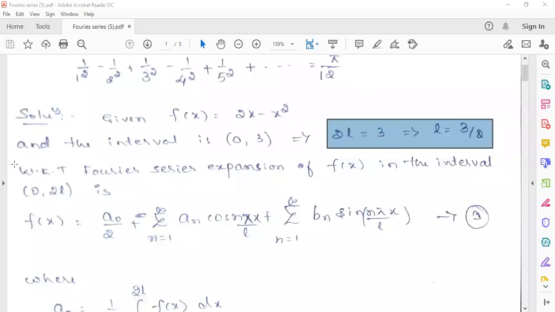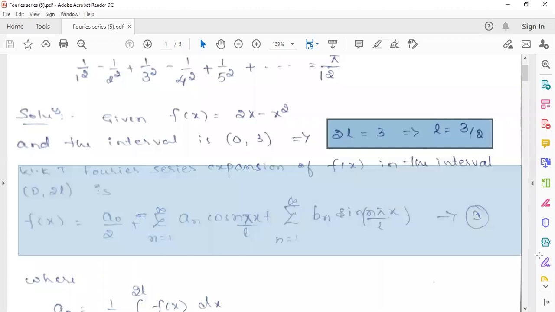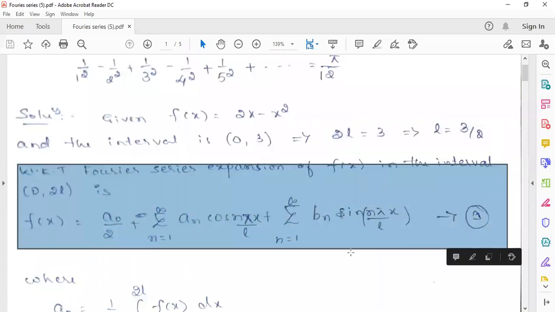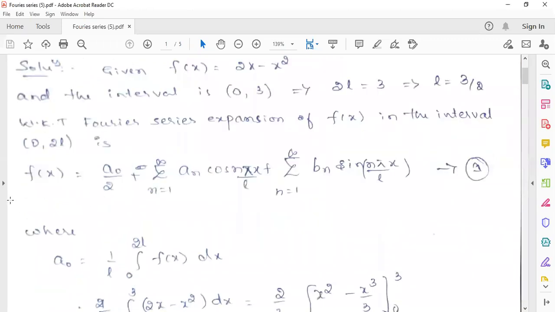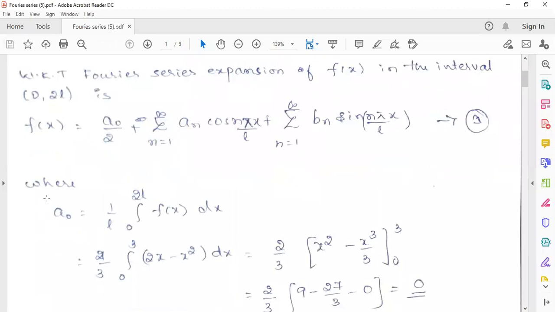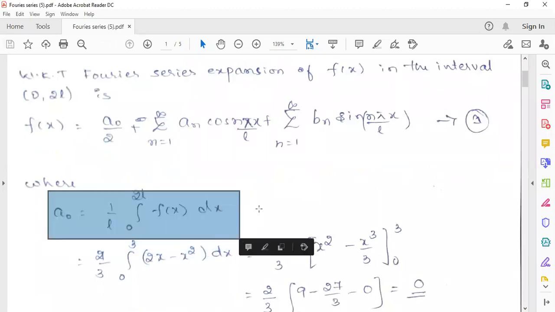In the interval 0 to 2L, we know that the Fourier series expansion of f of x is given by equation 1. That is, f of x equals a naught by 2 plus summation n equals 1 to infinity a n cos n pi x by L plus summation n equals 1 to infinity b n sin n pi x by L. So now we have to find a naught, a n, b n in the interval 0 to 2L. In the interval 0 to 2L, a naught will be given by 1 by L into integration from 0 to 2L of f of x dx.